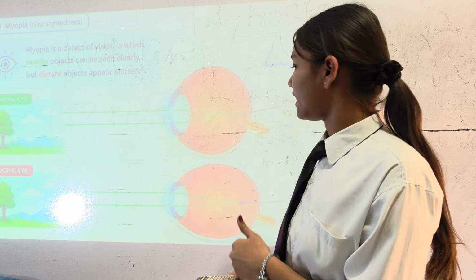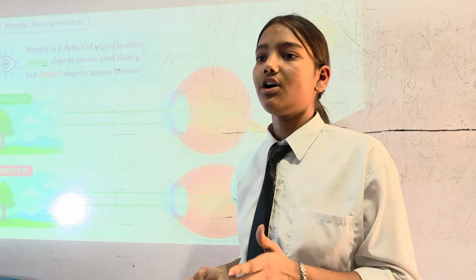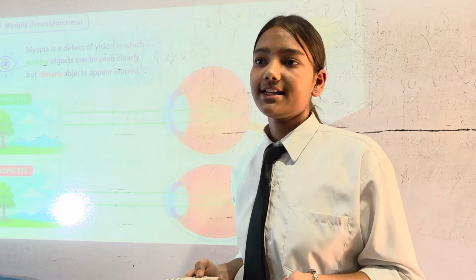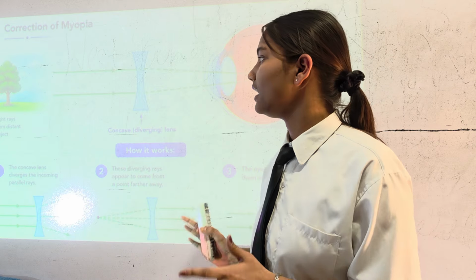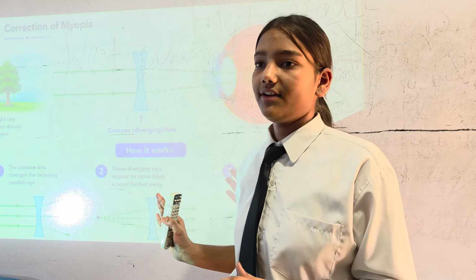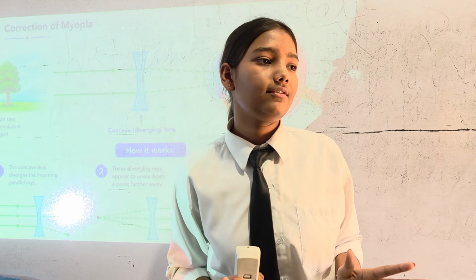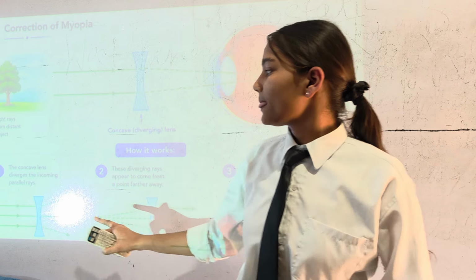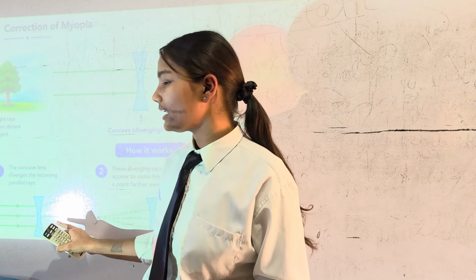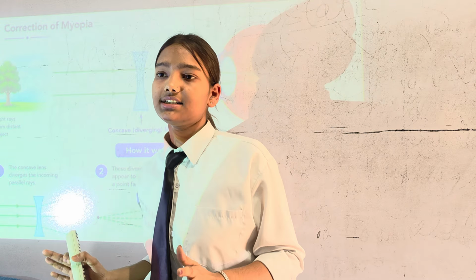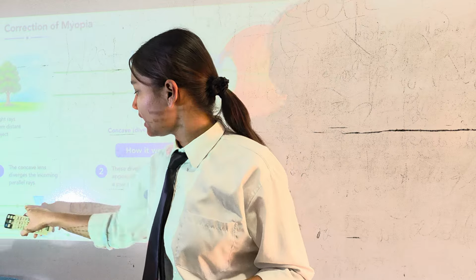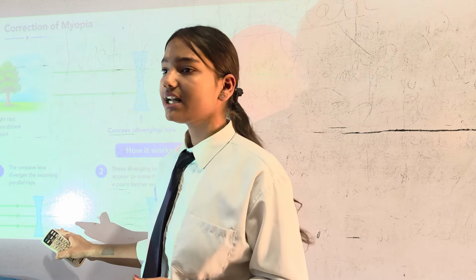For the correction of it, we need a lens opposite to it. In our eyes there is a biconvex lens, and for correction we need the opposite lens, a biconcave lens, or directly, a concave lens. How does it work? Whenever a light ray passes through a concave lens, it diverges, which means it changes its path from the straight path after touching the lens.